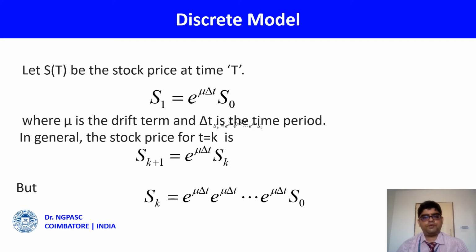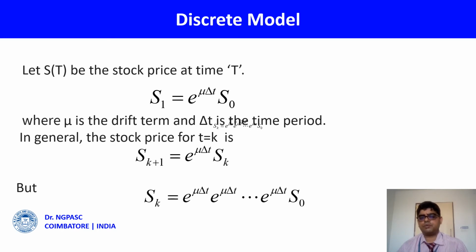Then if I want to find S_2, it is e^(mu delta t) S_1, S_3 is e^(mu delta t) S_2. Generalizing this, we finally arrive at S_(k+1) = e^(mu delta t) S_k. Substitute for S_k, e^(mu delta t) S_(k-1).